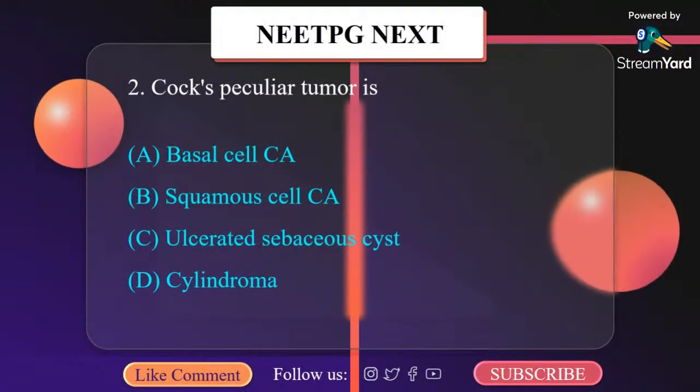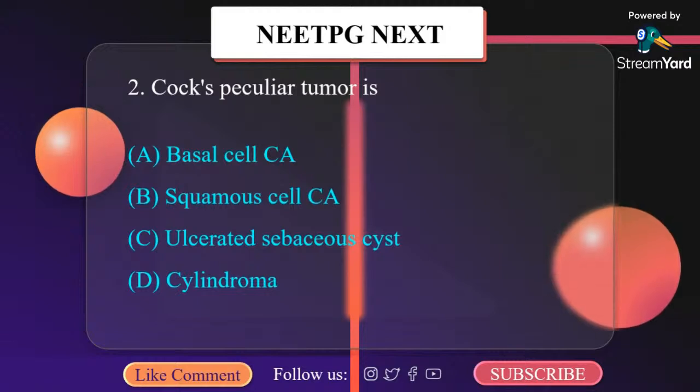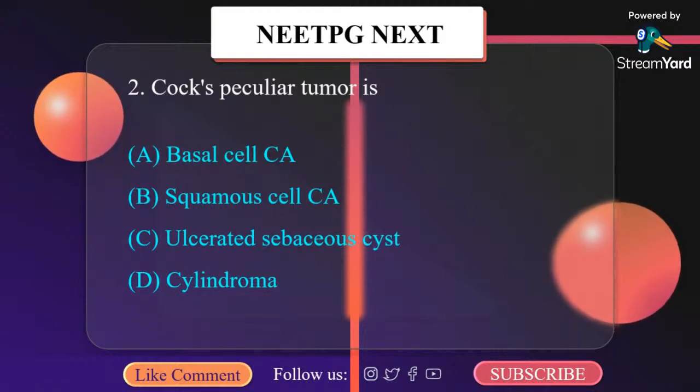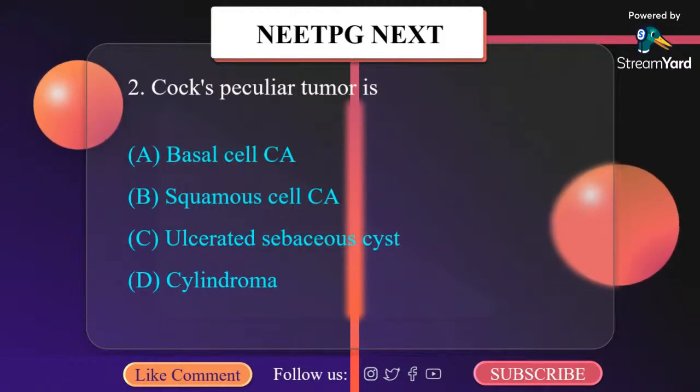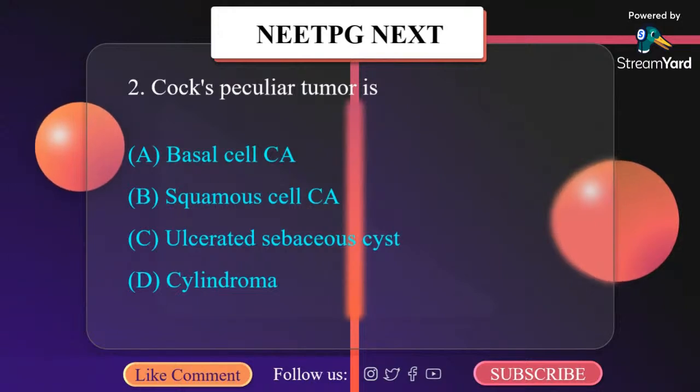Cox specular tumor is: A. Basal cell carcinoma, B. Squamous cell carcinoma, C. Ulcerated sebaceous cyst, D. Cylindroma. It is ulcerated sebaceous cyst.